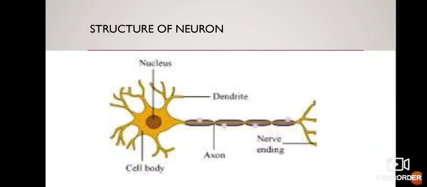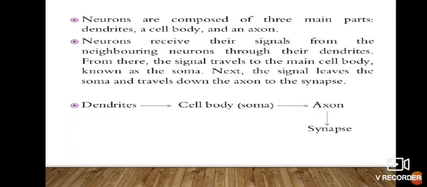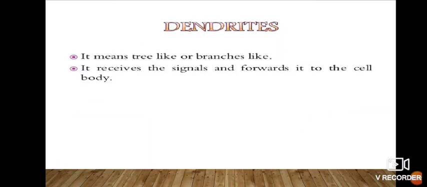Then we have the structure of neuron or nerve cell. It is the structural and functional unit of the nervous system. A neuron or nerve cell is specialized to receive, conduct and transmit impulses. It is very long, sometimes 90 to 100 centimeters. A neuron has three parts: dendrites, cell body and axon.